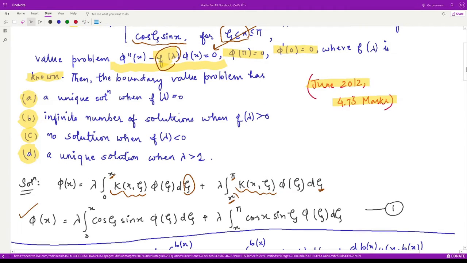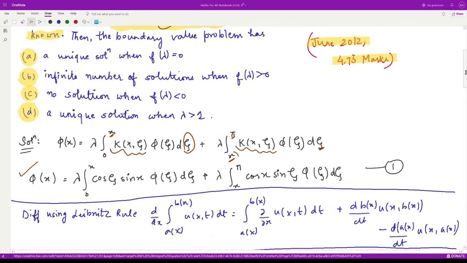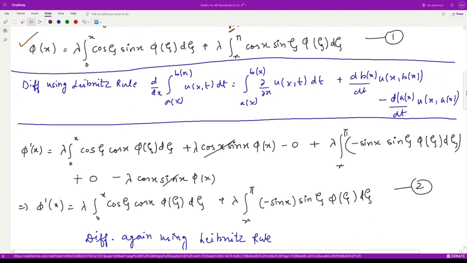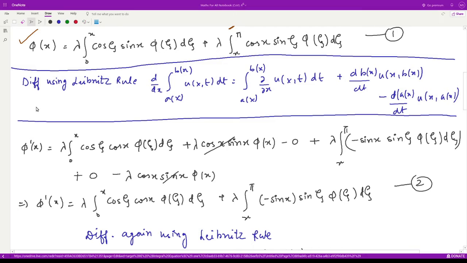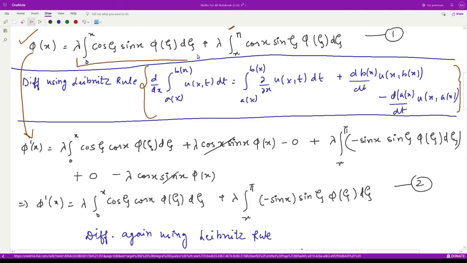Mark this as equation number 1, and now we can differentiate this using the so-called Leibniz rule. Just recall what it is. So it is this rule, right? So we can differentiate this, it becomes phi dash x, then this integration term, we will apply this rule, the Leibniz rule.